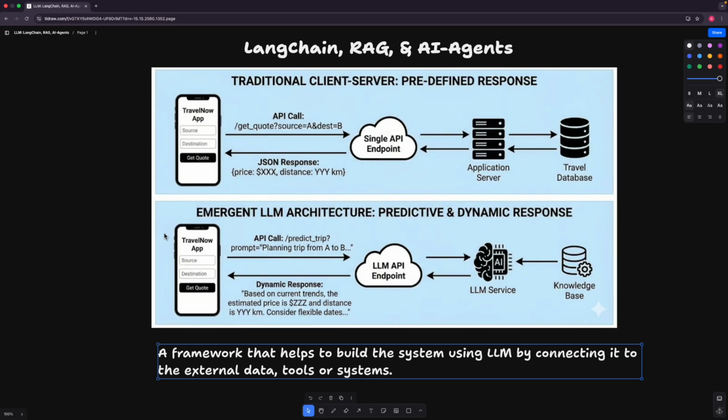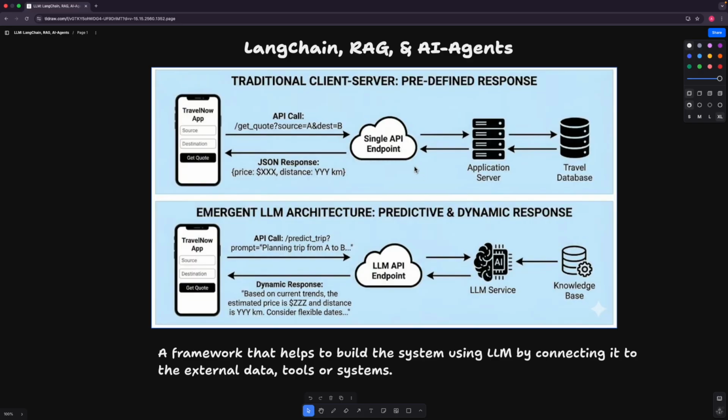Okay, so post this integration, how may the system change or behave? For example, let's say again the same API is called with the source and the destination, but this time, apart from getting the price and distance, the user also gets some other data. Let's say the user wants to travel from Bangalore to Mysore, and he wanted to know price and distance, but now the user requirement has changed, and he also wants to know what places he can visit in Mysore, what foods he can explore, what the current weather is, and what the right time to visit there is. Okay, so these are multiple questions that the user has, and he wants the response.